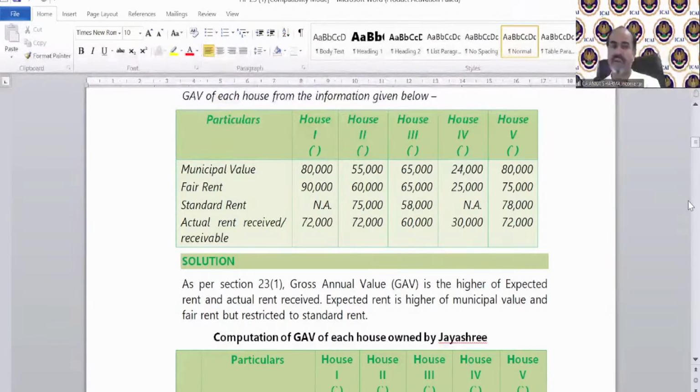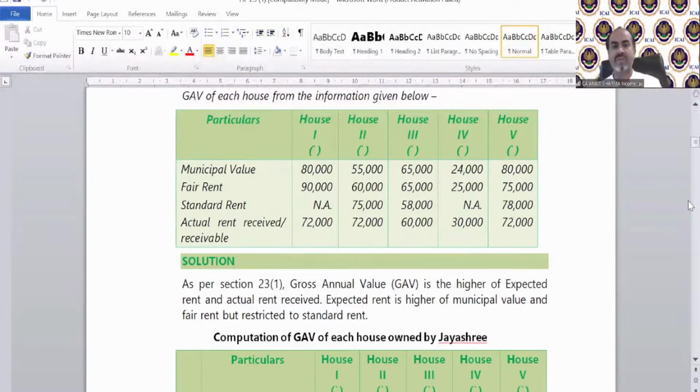Municipal value, fair rent, whichever is higher is 90,000. Now standard rent is not given, so that 90 will be called lower, that is 90,000. And then 90 or 72, whichever is higher is 90,000. The correct answer is, of course, 90,000. Well done to those who are giving the correct answer. Sameer is saying 80,000. Wrong, Sameer. Very wrong. Okay, Jyoti is saying 72,000. Again wrong. Kindly read the provision and apply the provision correctly. Second house answer, please.